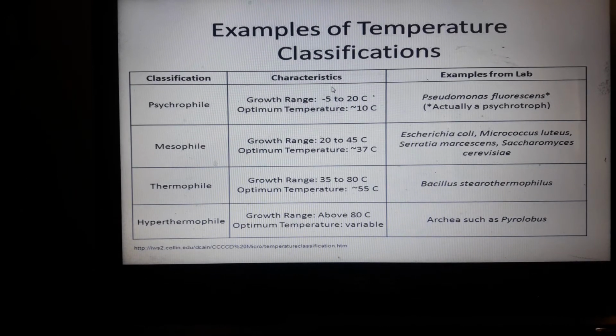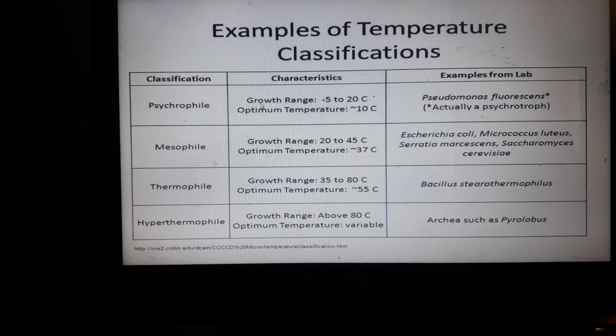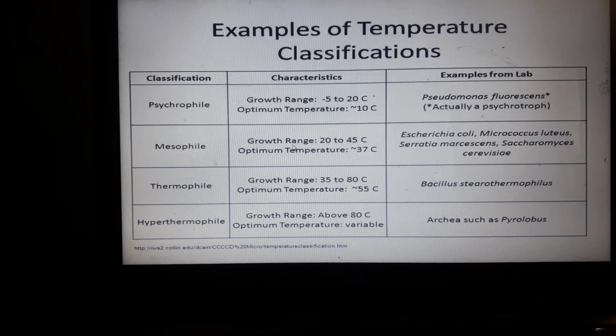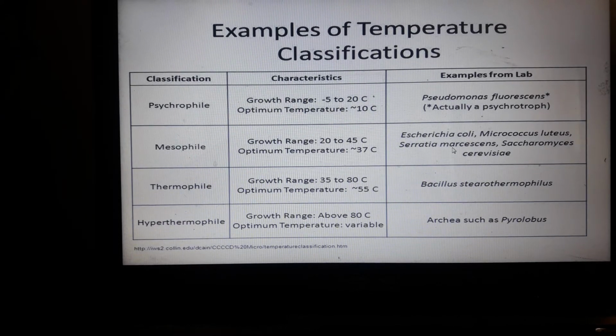So examples of temperature classification: psychrophilic bacteria have a range of -5 to 20 degrees Celsius. We have Pseudomonas fluorescens. Mesophiles have a growth range of 20 to 45 degrees Celsius: E. coli, Micrococcus, Serratia marcescens, Saccharomyces cerevisiae. Optimum temperature is almost 37 degrees, and there are a lot of bacteria that live in this range. Thermophilic bacteria have a growth range of 35 to 80 degrees.